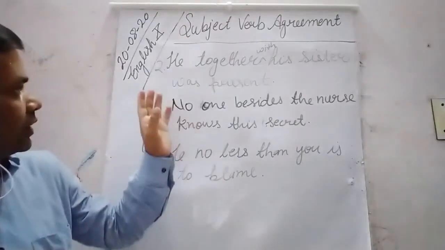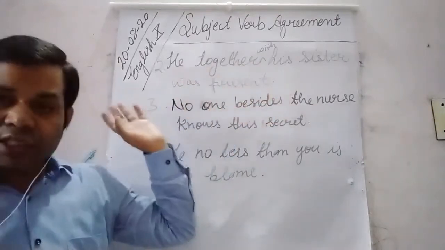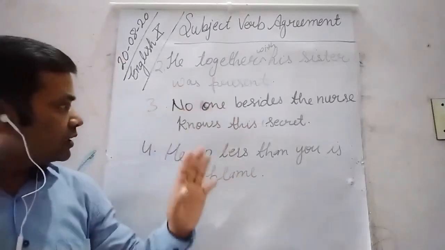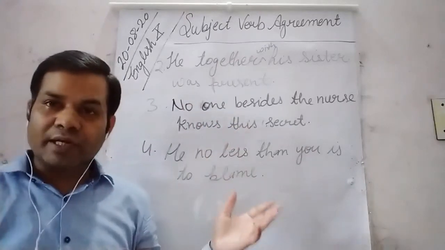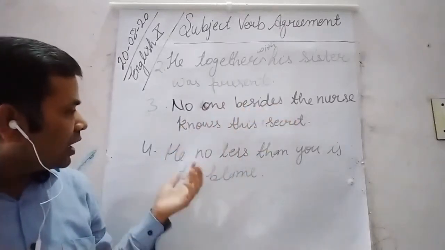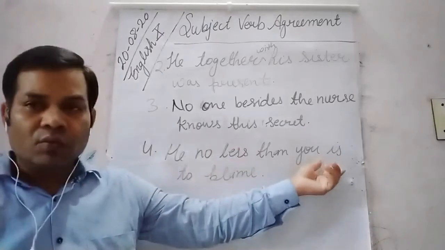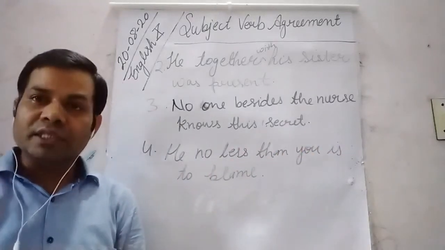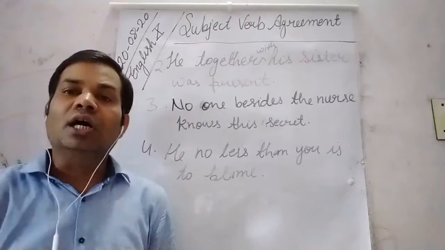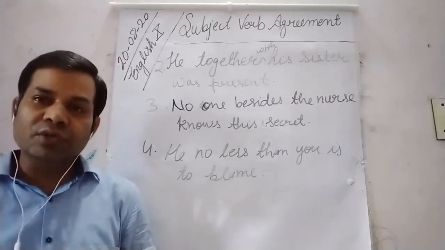So dear students, in these examples we can see that when two singular nouns are joined by together with, besides, or no less than, they are followed by a singular verb.